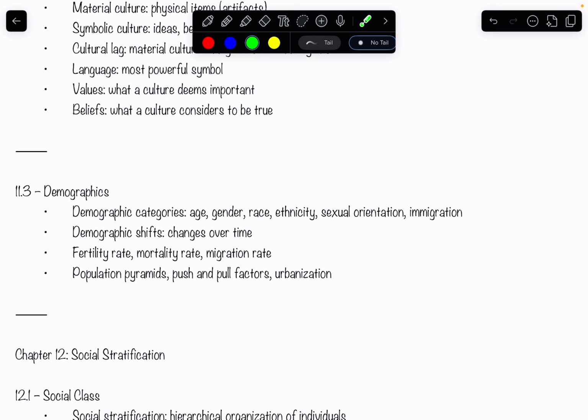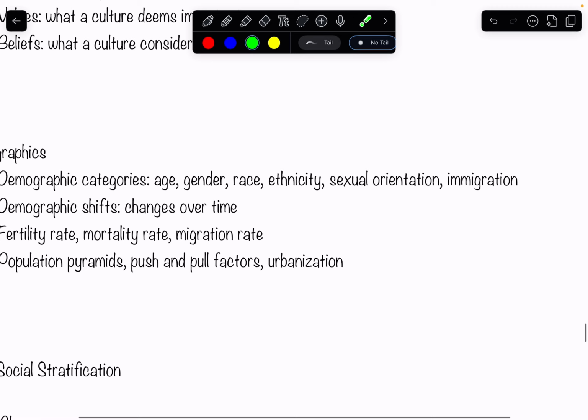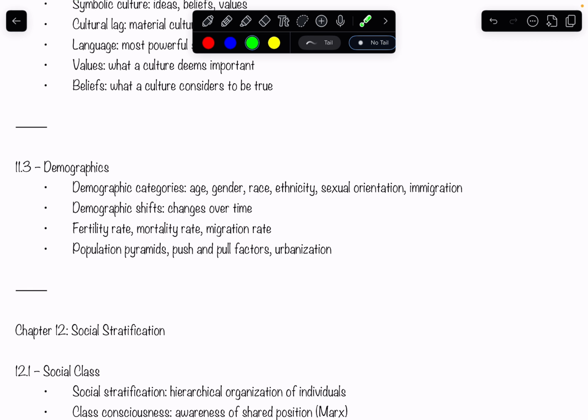And then you also have your push and pull factors. Why are we going to a country? Why are we leaving a country? Or why are we leaving a state or whatever, stuff like that. And then urbanization is pretty much going to be certain areas becoming more urban.